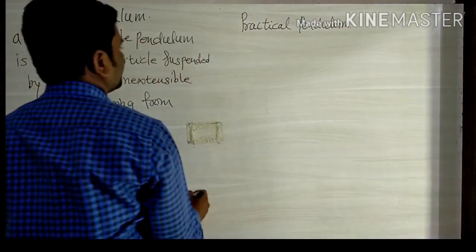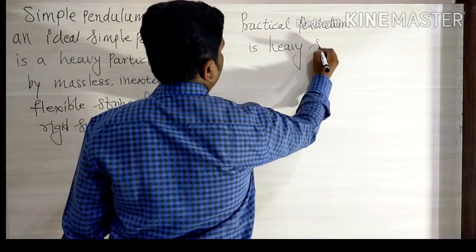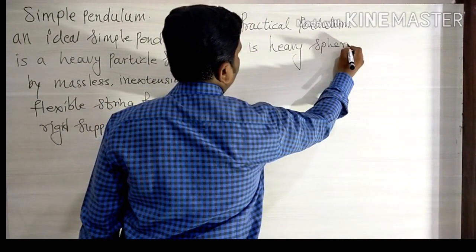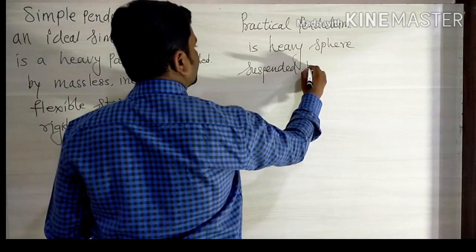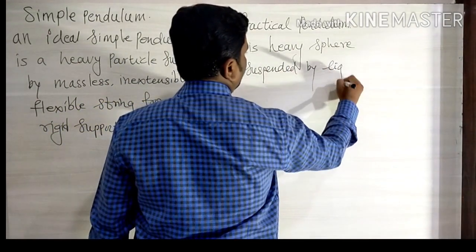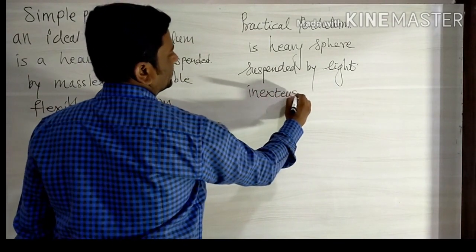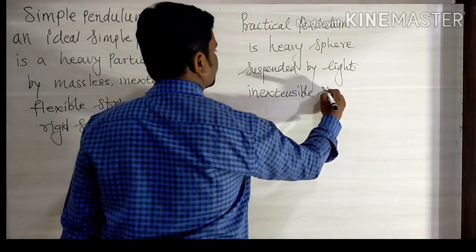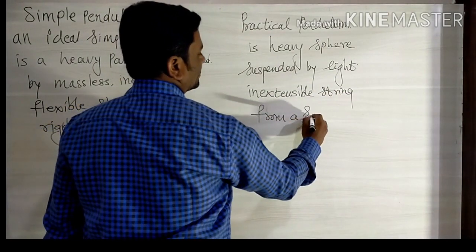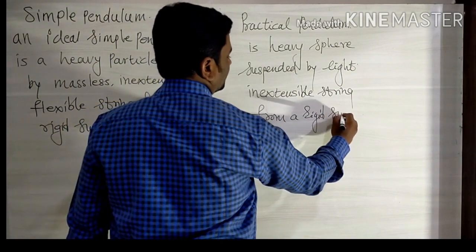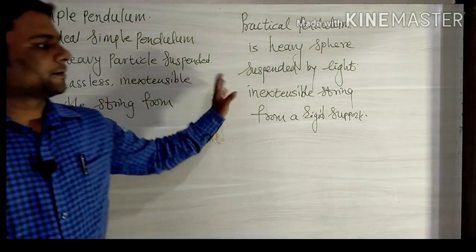So in a practical pendulum, a heavy sphere is suspended by a light inextensible string from a rigid support. That is the definition of a simple pendulum and a practical pendulum.